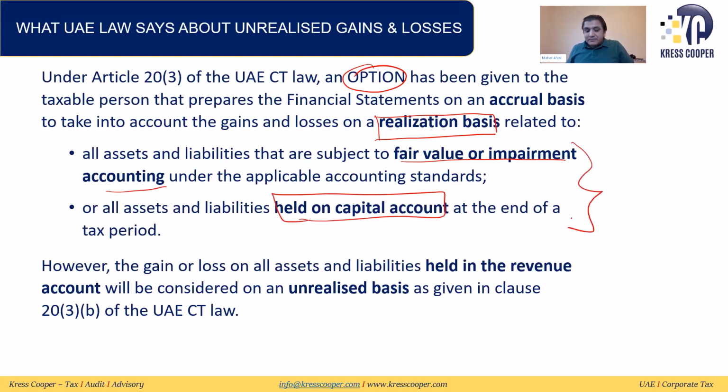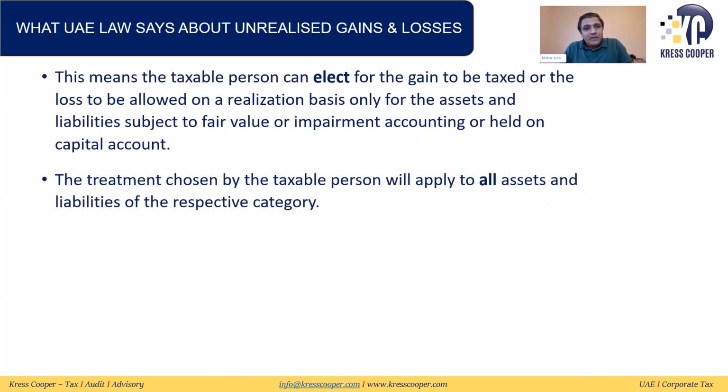However, the gain and loss on all assets and liabilities held in the revenue account will be considered on an unrealized basis, as discussed earlier.